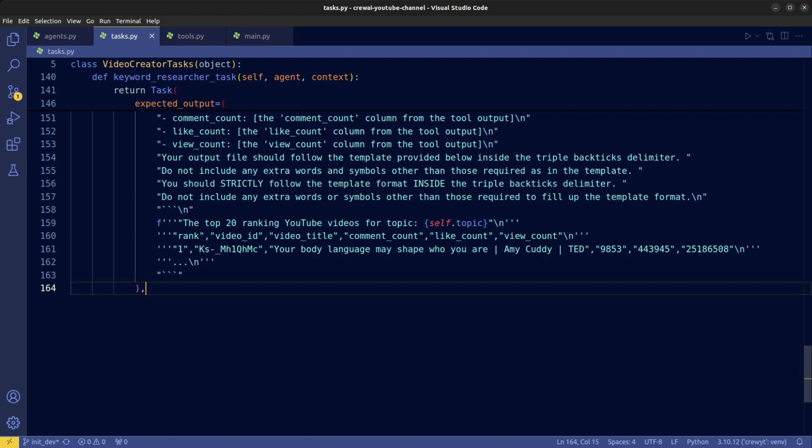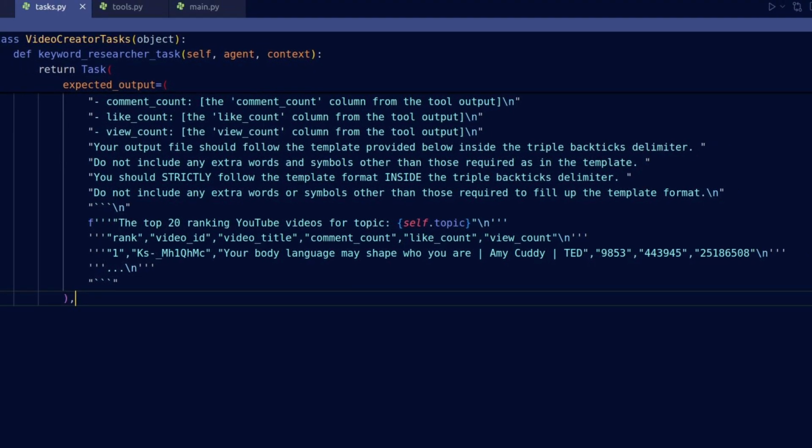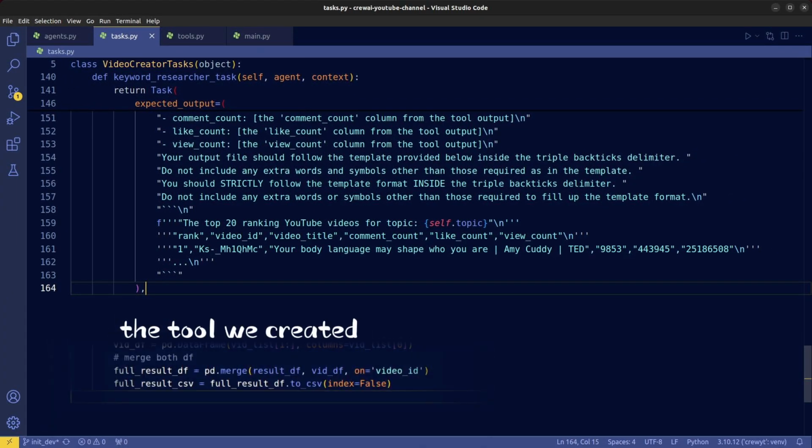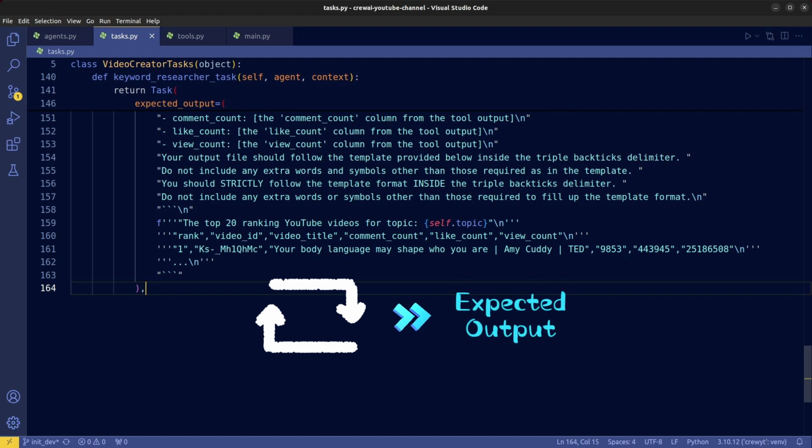Now you might be wondering, why are we still explicitly showing how the CSV columns should look like in the expected output, even though our tool is already generating the desired format? Here's why. If you don't articulate the CSV format explicitly in the expected output, the agent may go into a lengthy loop of repetitions in an attempt to arrive at the expected output, since it might be thinking that the output state isn't achieved yet.